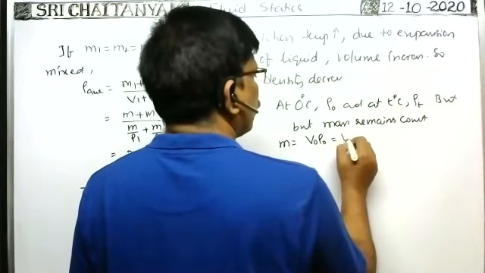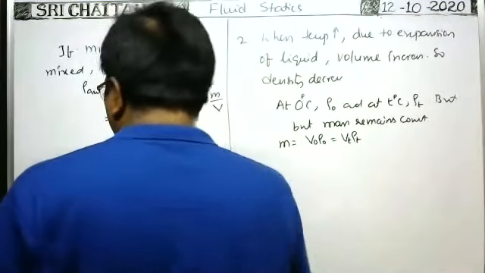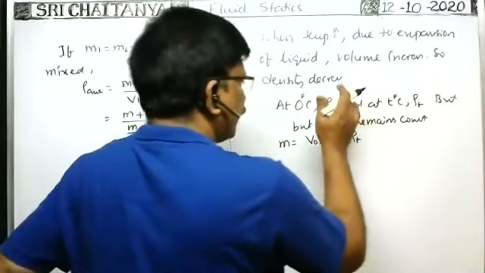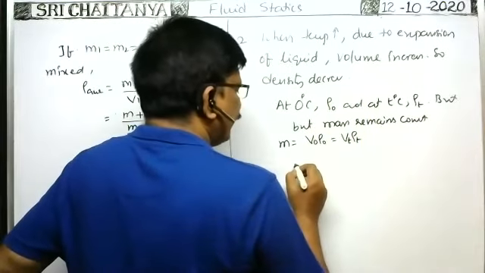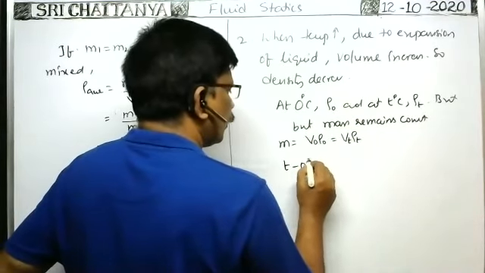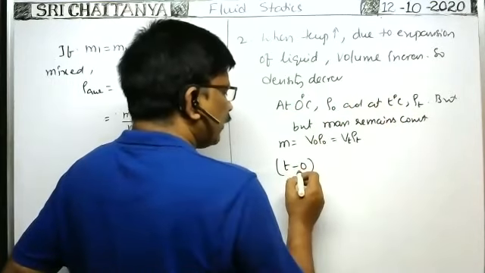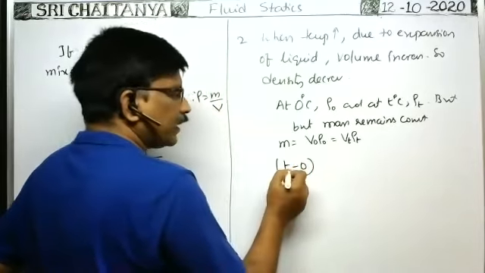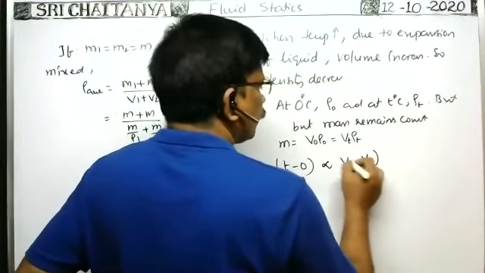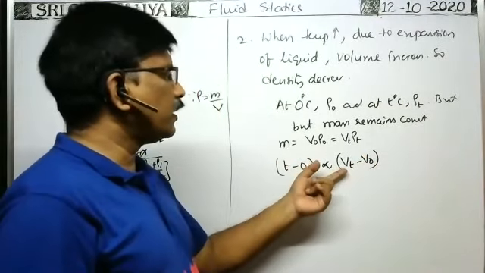At temperature T, volume is Vt and density is rho T. Whenever the liquid expands because of a rise of temperature, the temperature increases from 0 to T degrees centigrade, so the increase in temperature is T minus 0. The increase in volume is Vt minus V naught, because at 0 degrees centigrade the volume is V naught and at temperature T the volume is Vt.